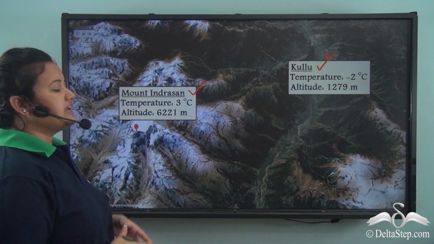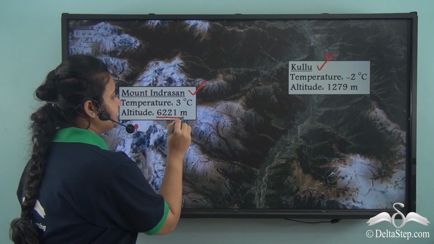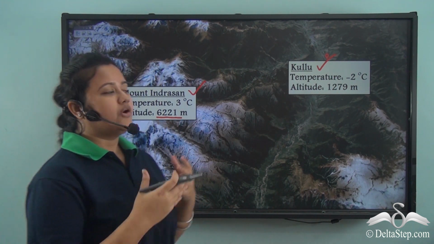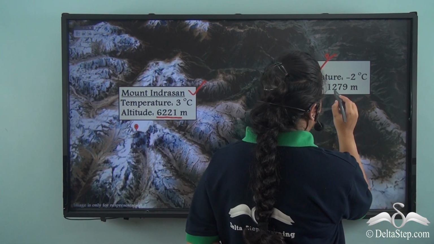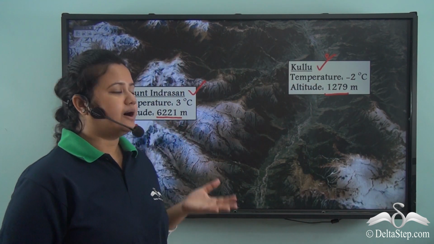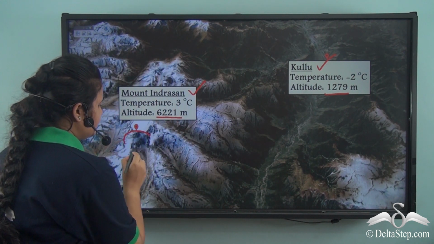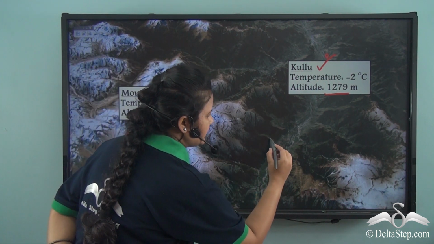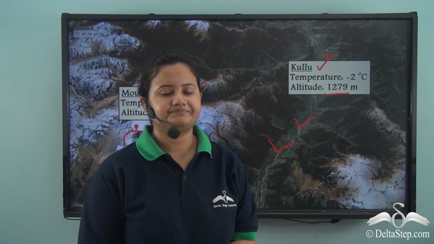Mount Indrasan is situated at an altitude of 6,221 meters above sea level, whereas Kulu Valley is situated at an altitude of 1,279 meters above sea level. This peak is Mount Indrasan, while this entire valley is Kulu Valley.